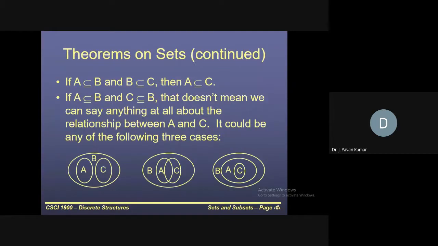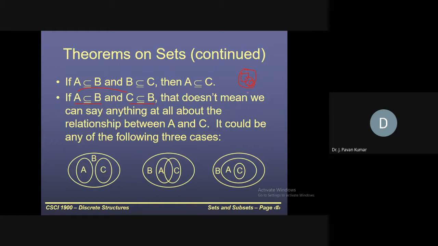Next, another theorem: if A is subset or equal to B and C is subset or equal to B, then we cannot say anything about the relation between A and C. Consider there exists one set A, which is a subset of B, and another set C, which is also a subset of B. Now we can have A and C as independent sets, where there is no intersection at all.